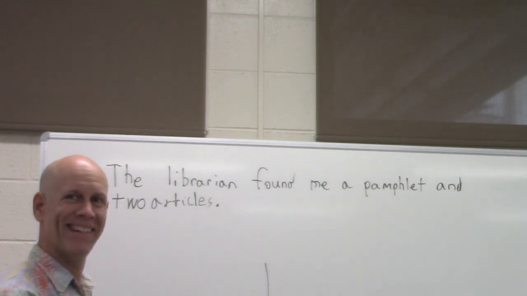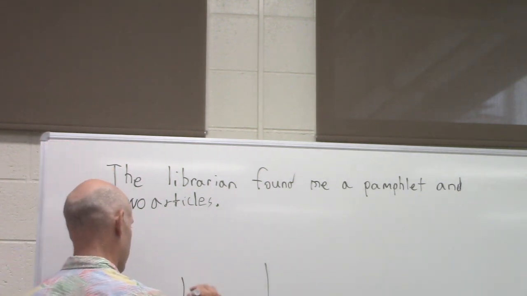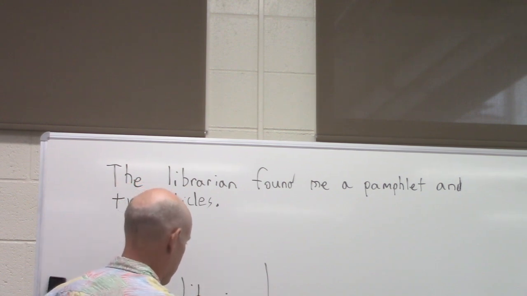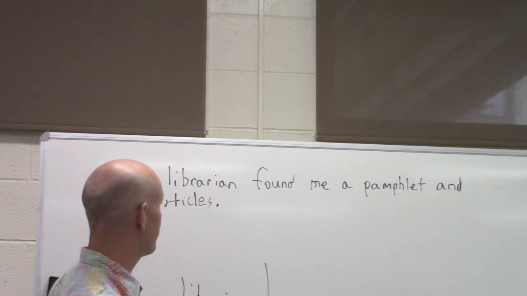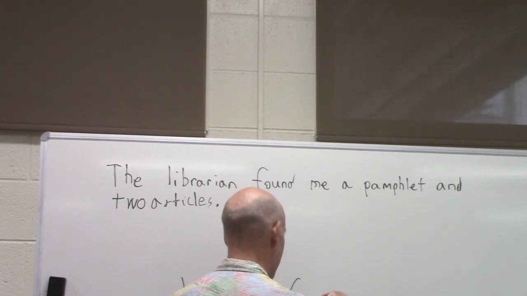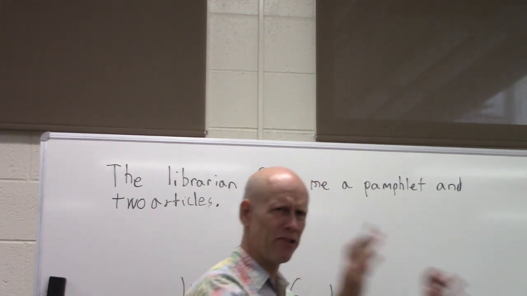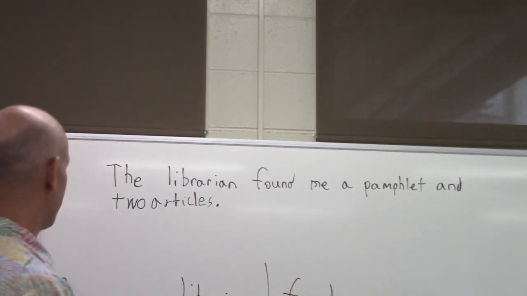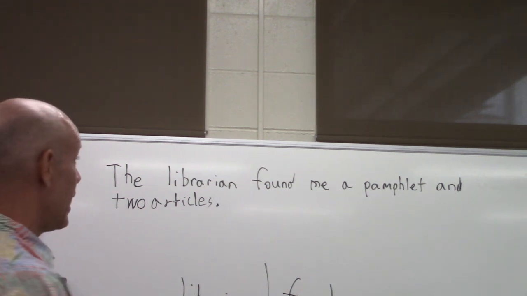Welcome back. All right, Kenny, do you see the subject? Yes, the librarian. You're halfway there. What did the librarian do? She found. All right, already we have an idea that it's going to be different from that pattern 5, right? She must have found something. It's a little tricky here. What'd she find? She found a pamphlet and 2 articles.